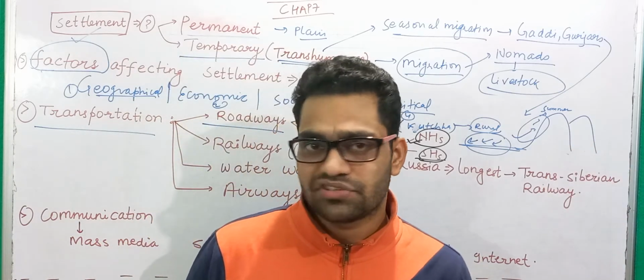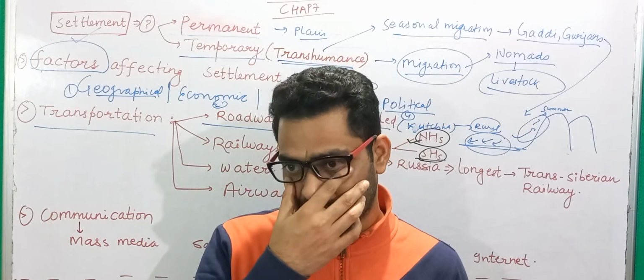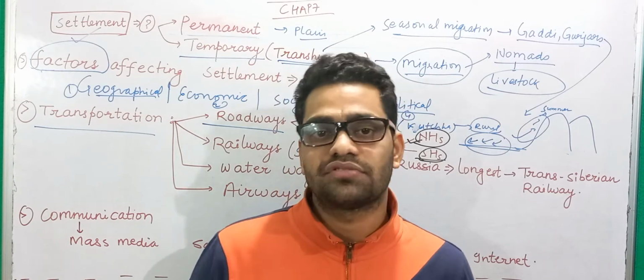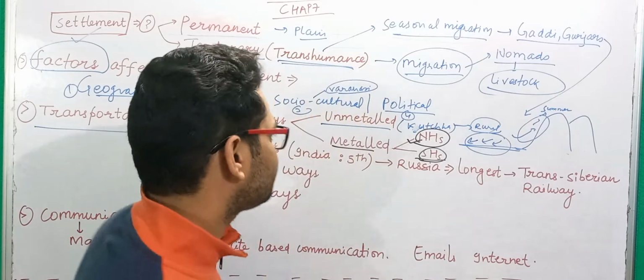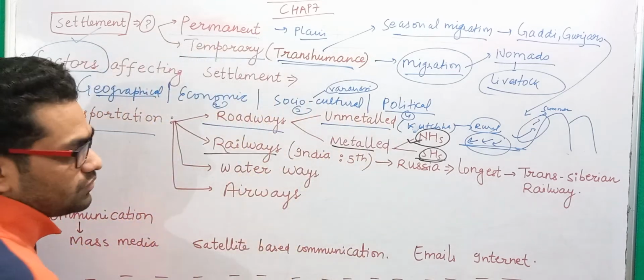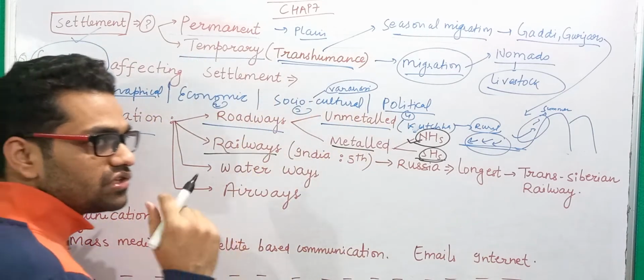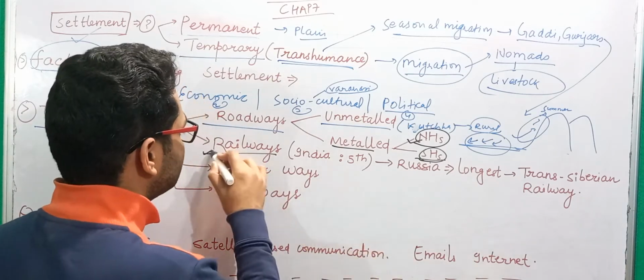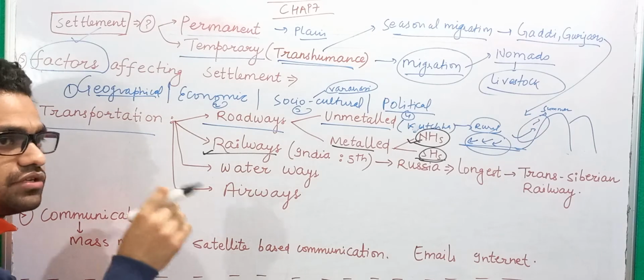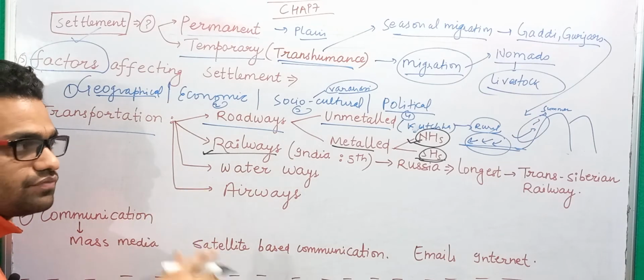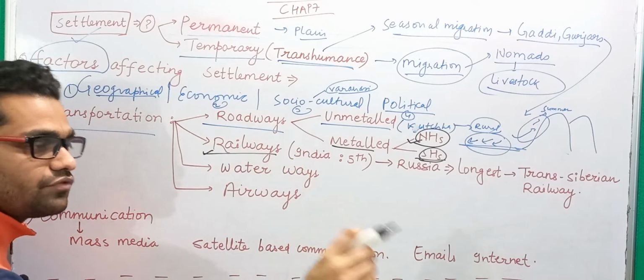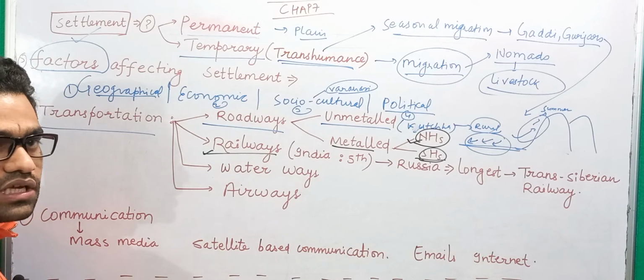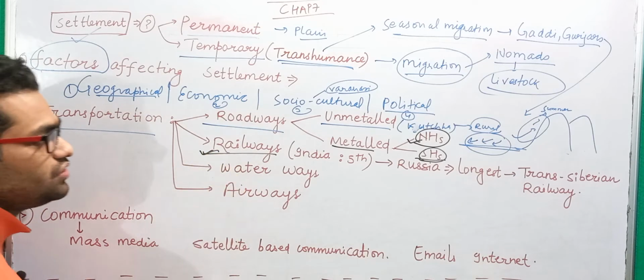But with other means of transportation, you have to cover some extra distance. For example, in railways, you have to go to the railway station, and then the train goes to another railway station, and from there you have to go to another area. So that is not end-to-end connectivity.